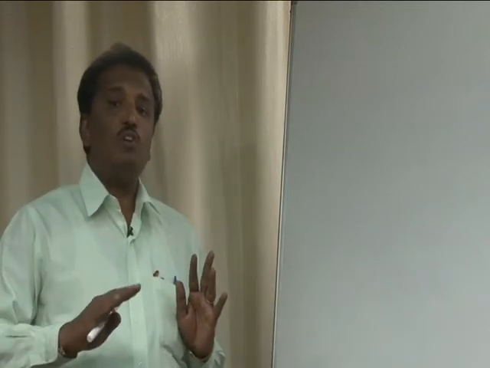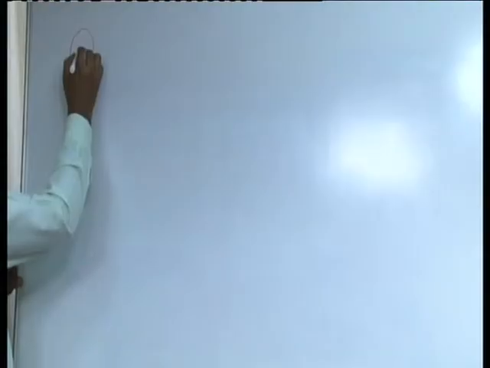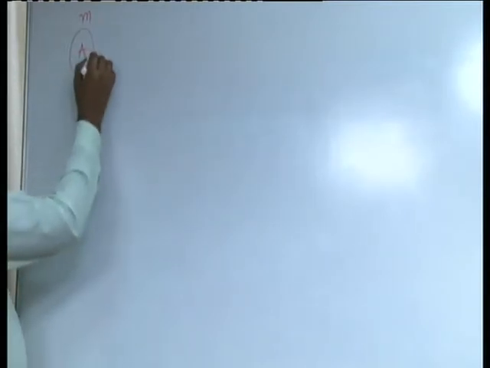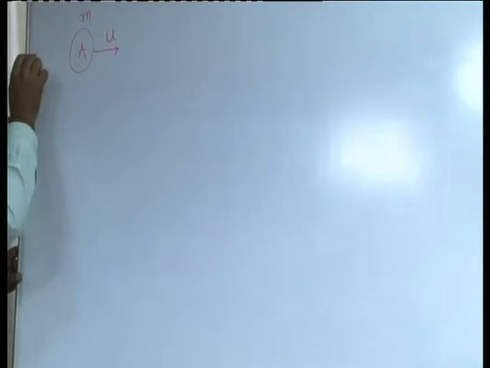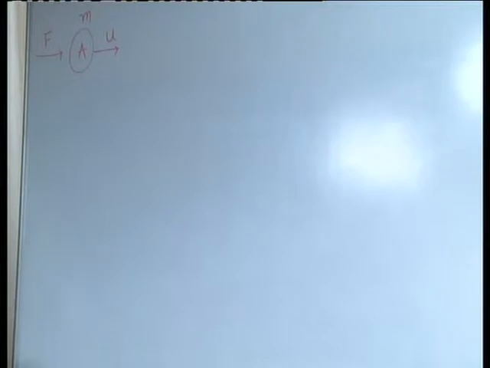I repeat, Newton's second law states that the rate of change of momentum of a moving body is directly proportional to the force applied on it, and this change takes place in the direction of the force. For example, you can consider a body, labeled as A, whose mass is m. It moves along a straight line with some initial velocity u. Now on this body let us apply some force, say F units, for a time